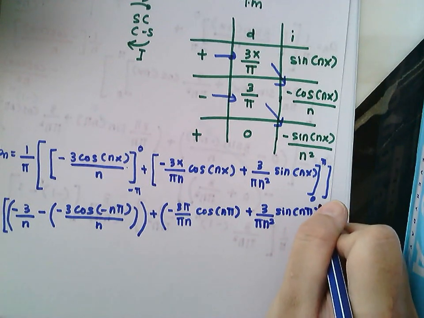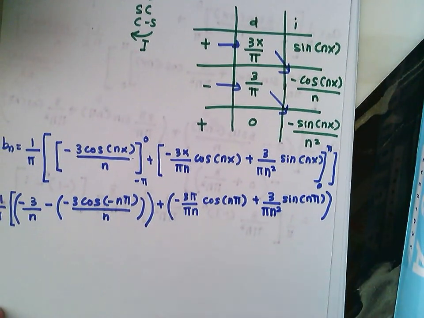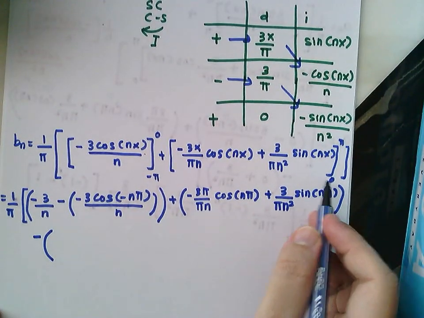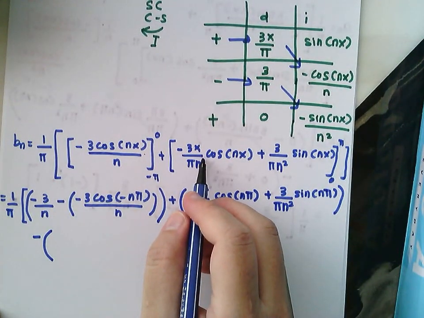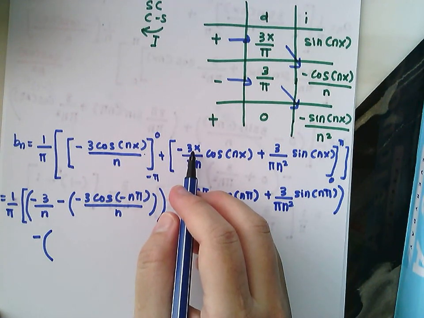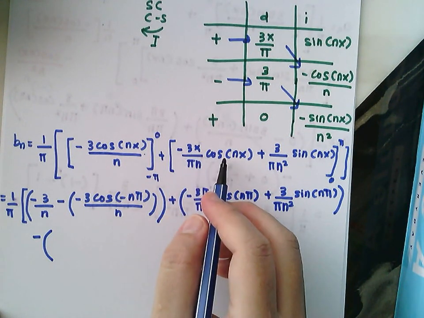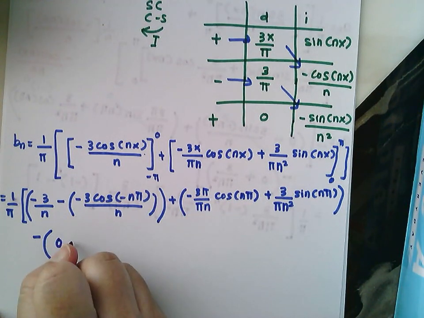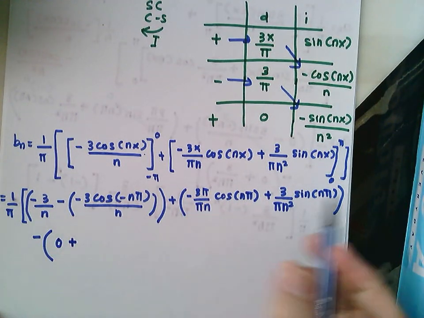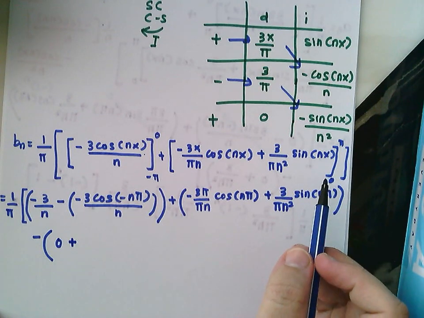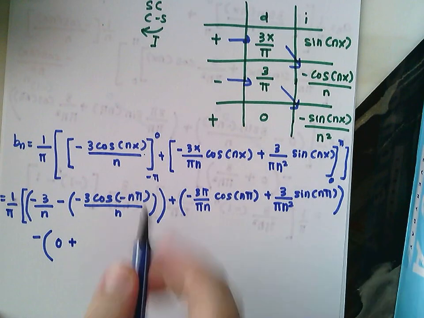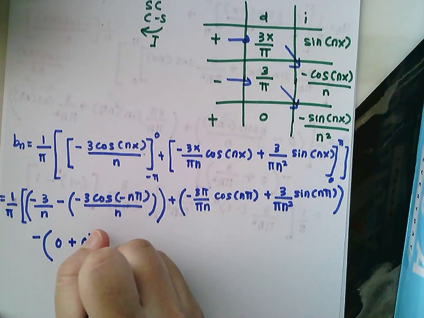So this is the upper limit for the second function minus the lower limit, which is 0. When you substitute 0 here, 0 multiplied by any function will give you 0 plus, again here 0 sine 0 is equal to 0. So nothing is left for the second function.